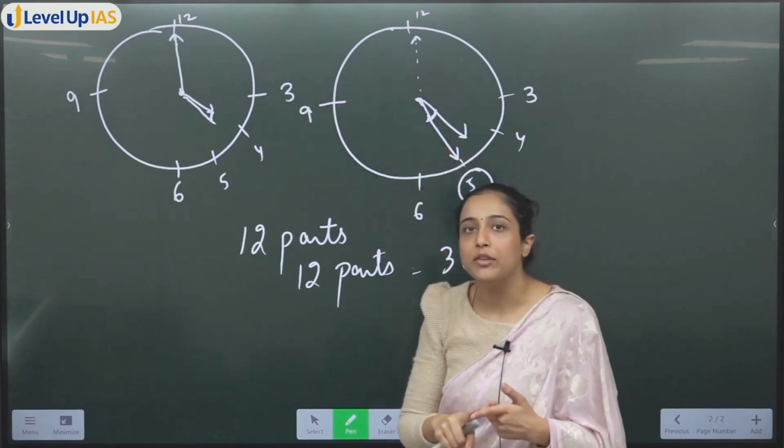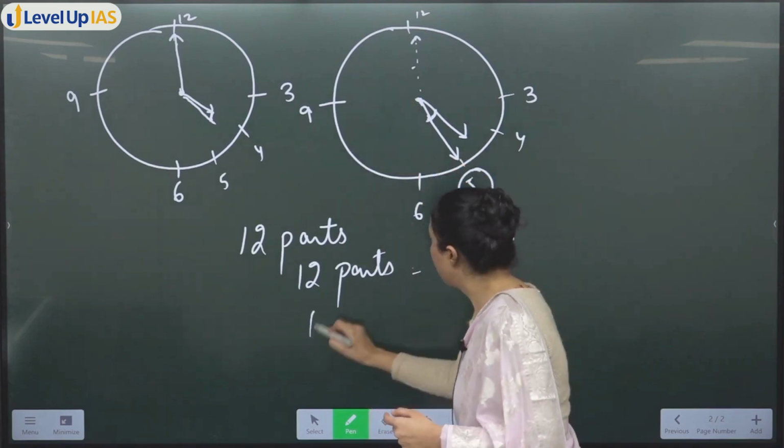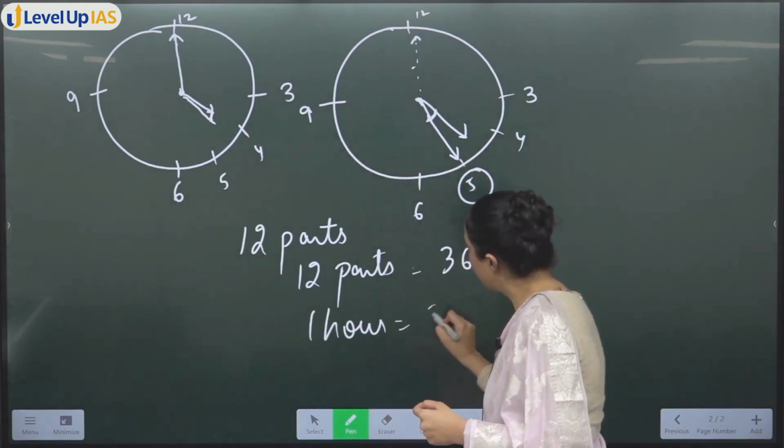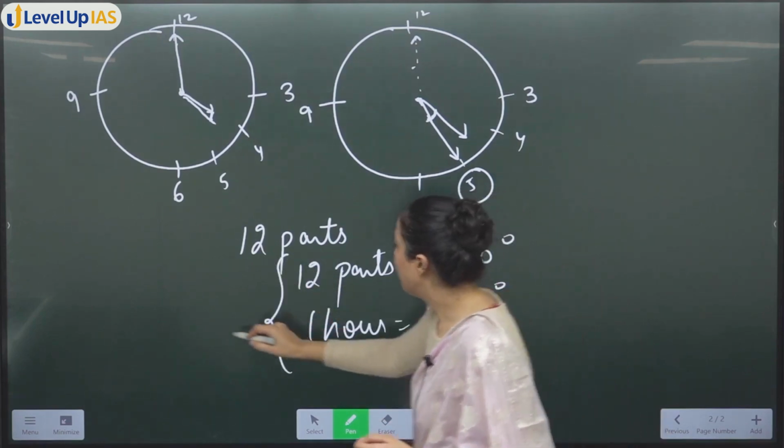That means 1 hour में, in 1 hour from here to here, ठीक है, it covers 360 degrees, ठीक है। We are talking about minute hand,